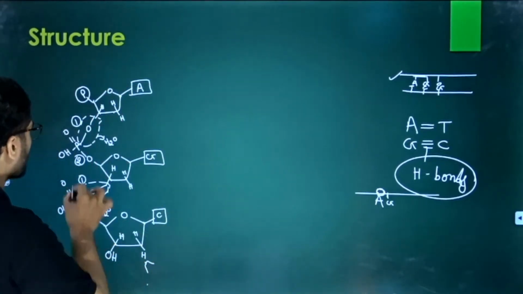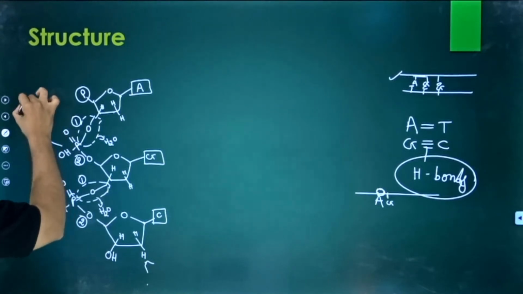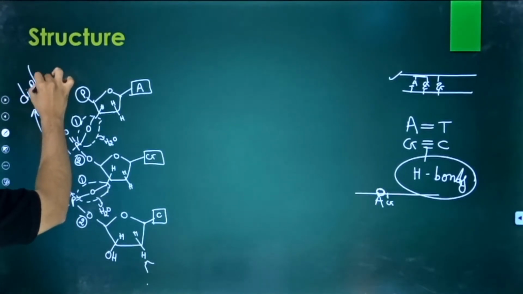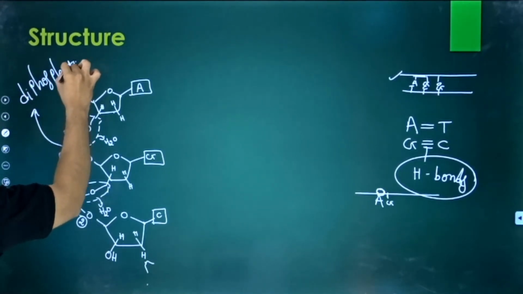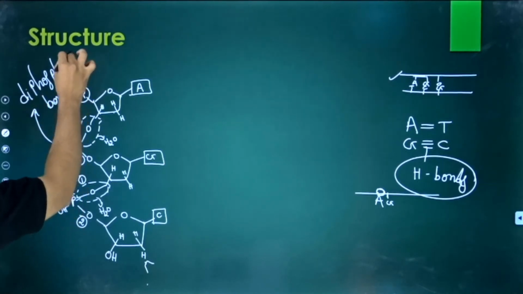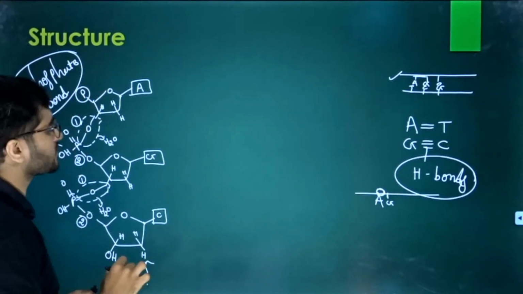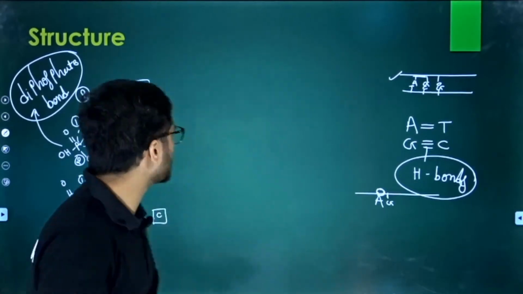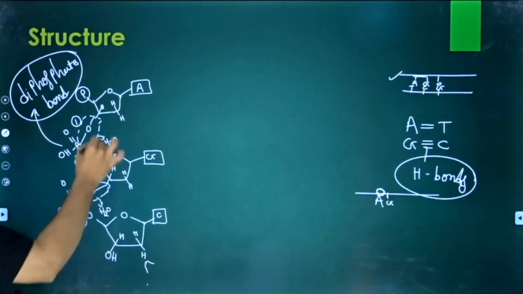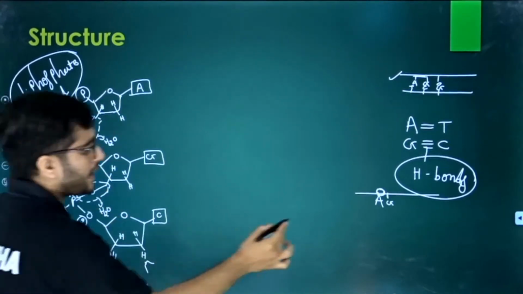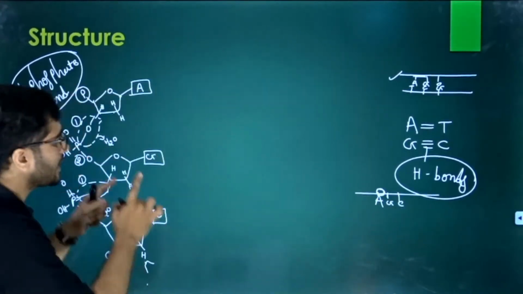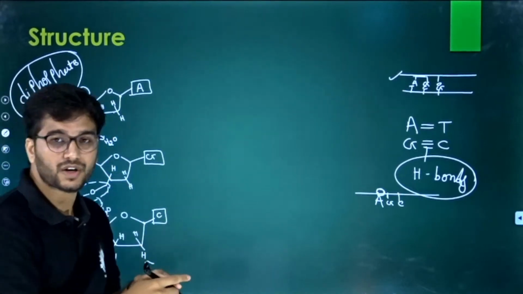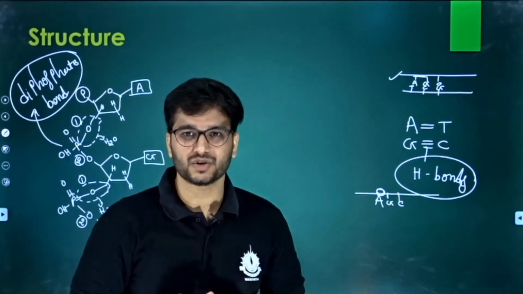They compose what? They compose a diphosphate bond, by which means we have a linear structure. See, now all these three, adenine, guanine and cytosine, they are bound together. Okay. So that should be one important question.